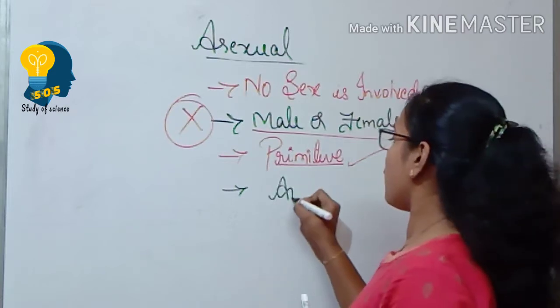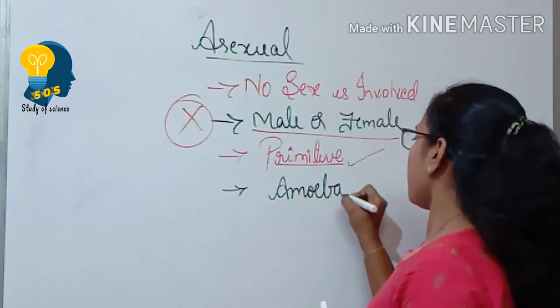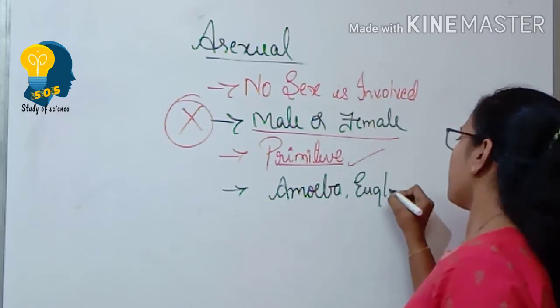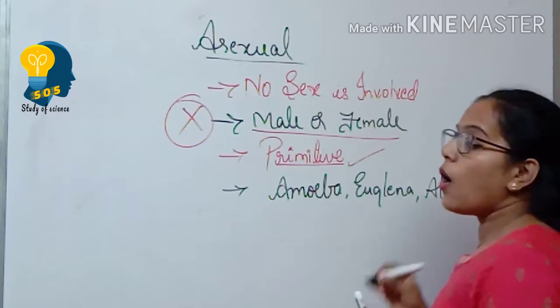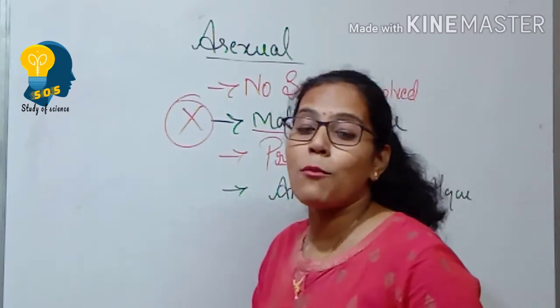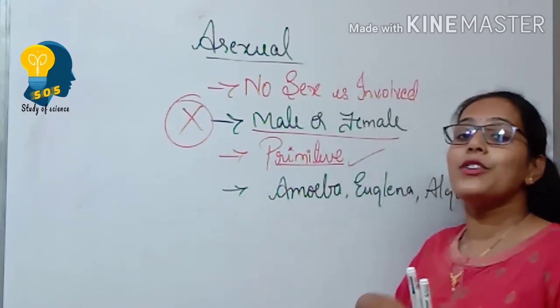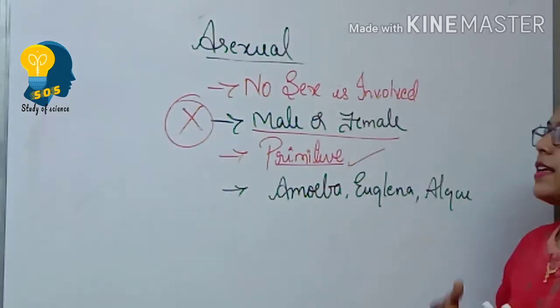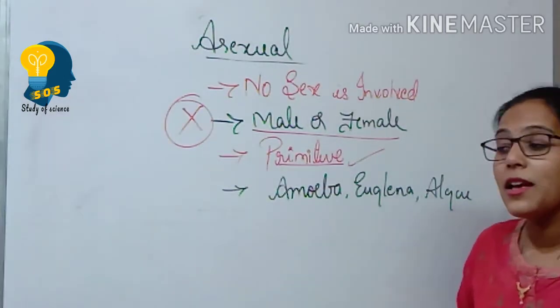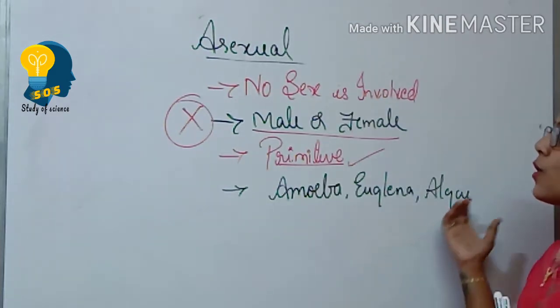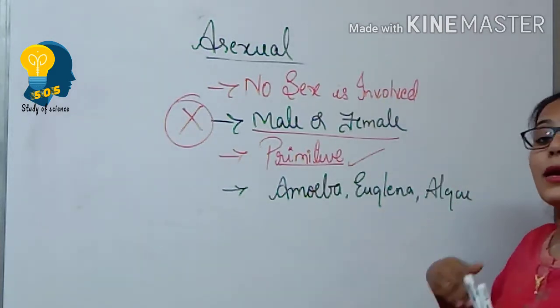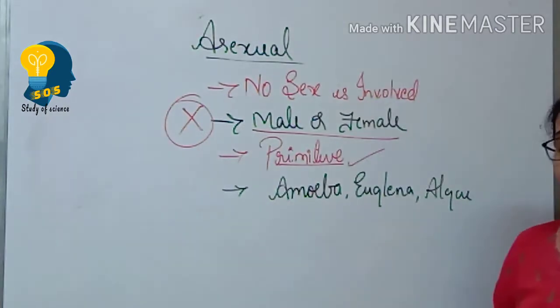So take an example of amoeba, euglena, okay, then algae. So all these are primitive forms of the living organisms which exist on the earth. They are the primitive forms of organisms which existed on the earth for the first time. So it all existed because of the asexual mode of reproduction.